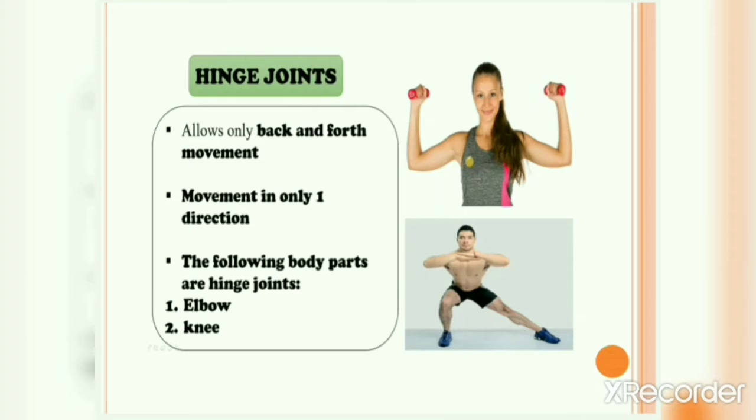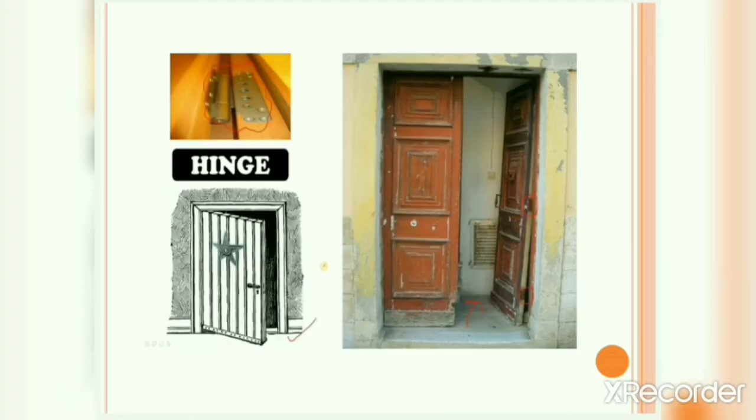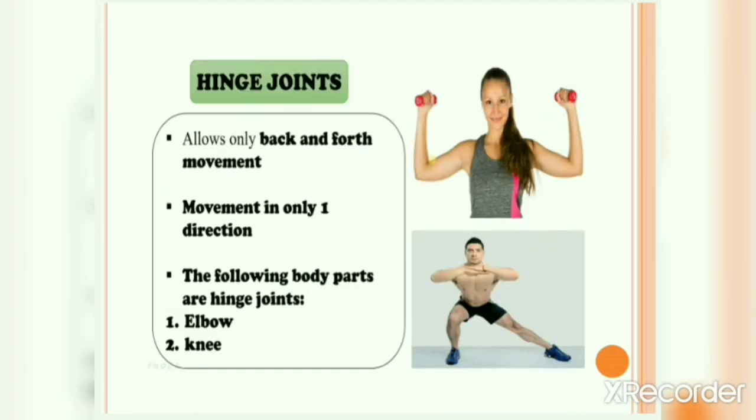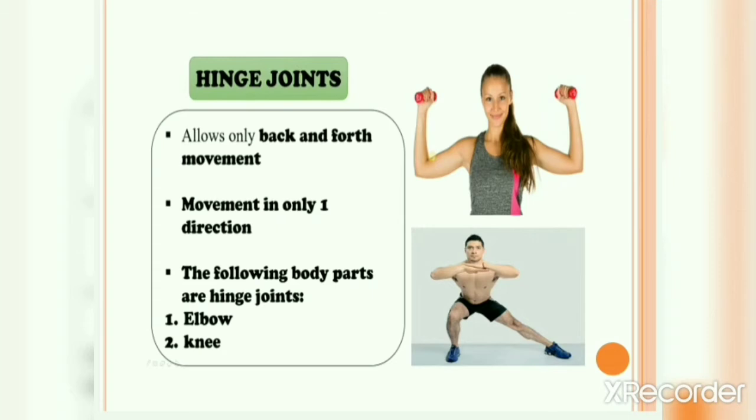And this particular joint present in our elbow and our knee is called a hinge joint because it also allows movement only in one direction, only back and forth movement. The following body parts are hinge joints: elbow and knee. So hinge joints are present in elbows and knees.